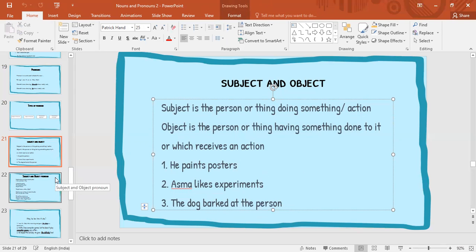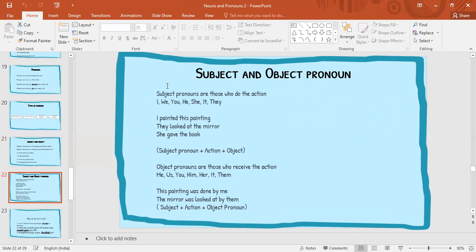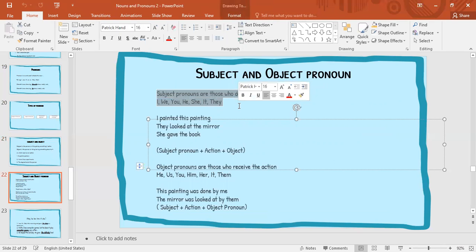Now let's see what are subject and object pronouns. Okay. So subject pronouns are those who do the action. The pronouns of those who are doing the action: I, we, you, he, she, it, they. See, these are subject pronouns. So whenever you see these words, they are subject pronouns. Remember, whenever someone asks you what is a subject pronoun, you can say subject pronouns are those who do the action: I, we, you, he, she, it, they. And these are the words that we use as subject pronouns, right?